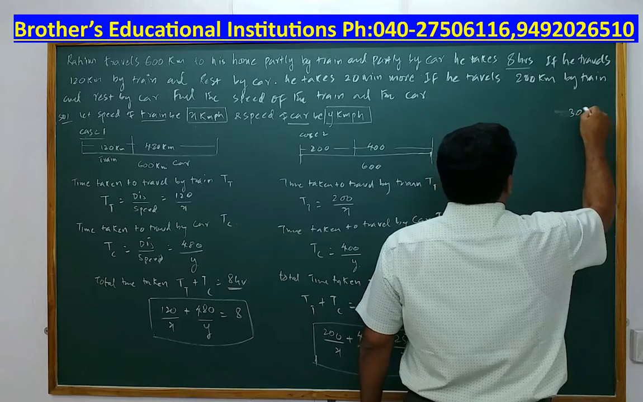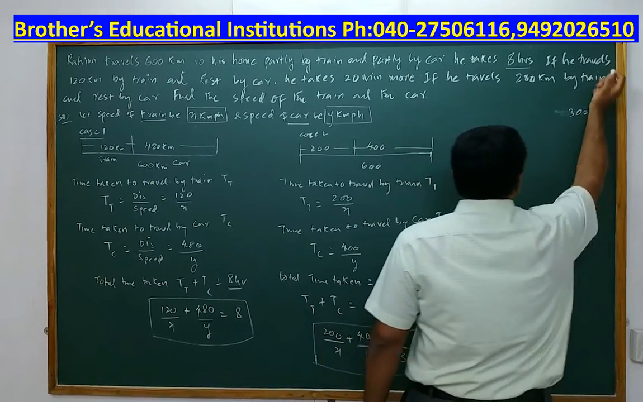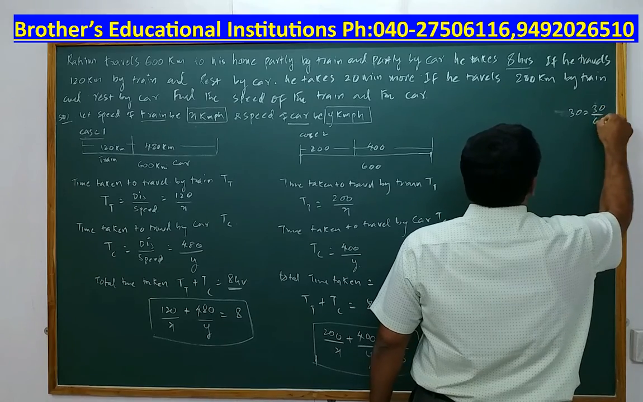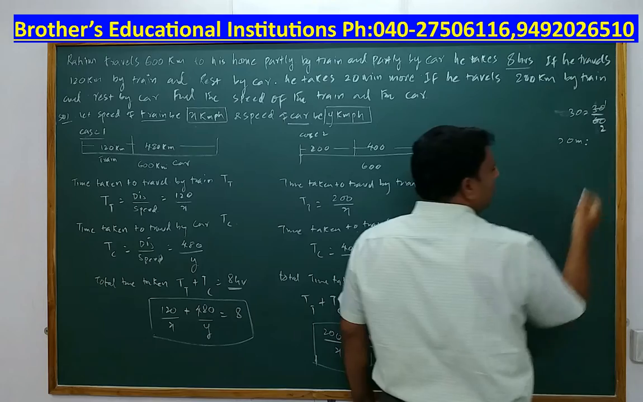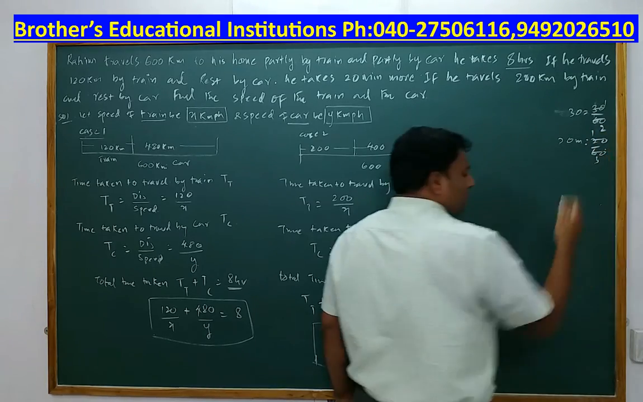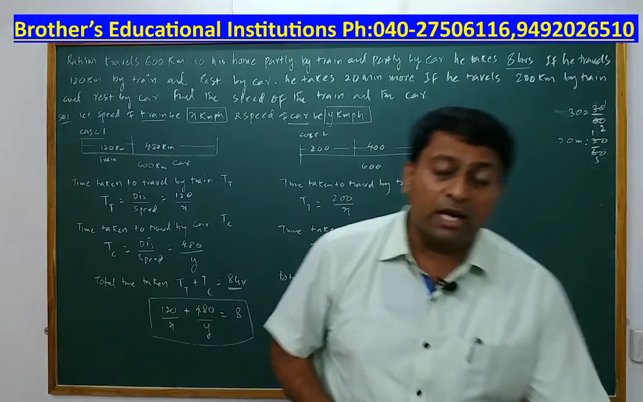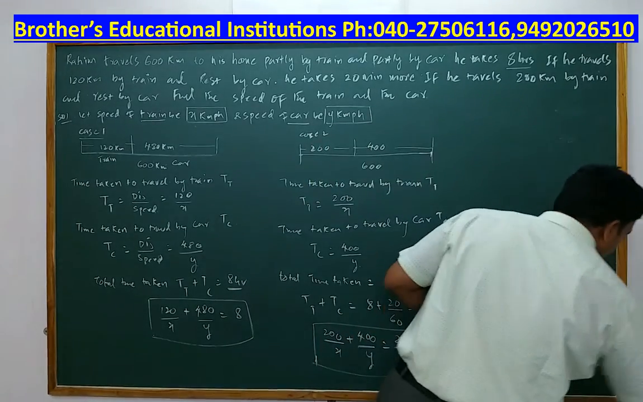See, 30 minutes is equal to what? Half an hour you say. How do you get that half an hour? 30 minutes is equal to 30 by 60 and that's how you get half an hour. Similarly, 20 minutes is equal to what? 20 by 60. 20 by 60 means what? 1/3. So 20 minutes is equal to 1/3 of an hour. That you remember and that will be used during the problem.